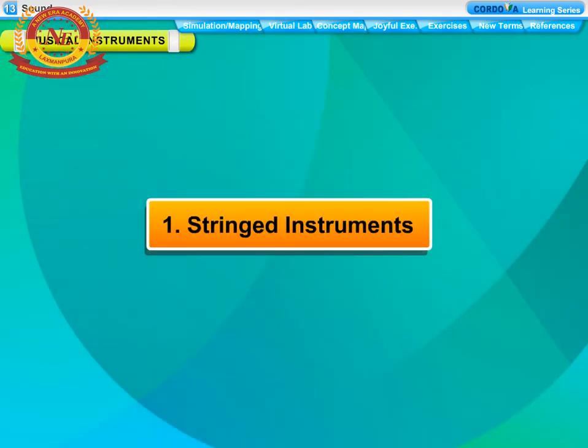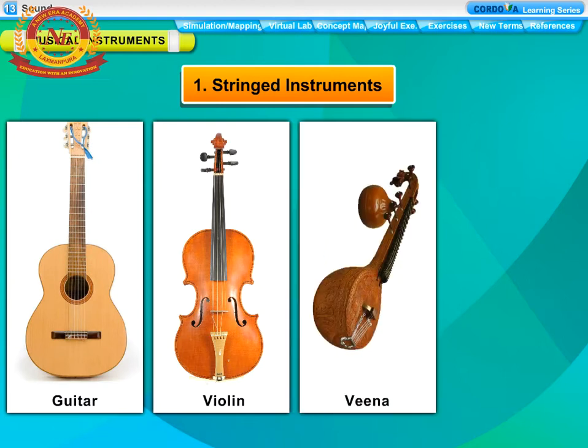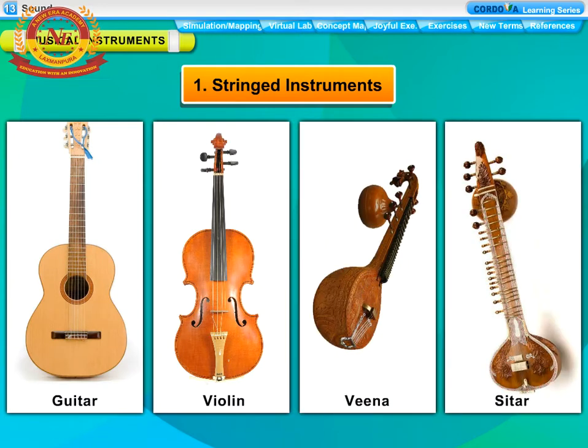Stringed instruments. In a stringed instrument, music is produced by vibrating a string. Guitar, violin, veena, sitar are some stringed instruments. Sound is produced by the vibrations of the stretched strings.